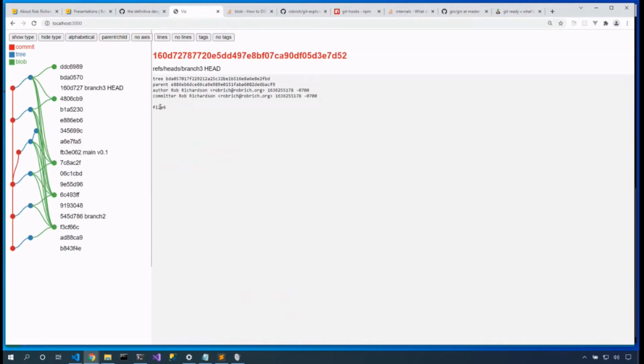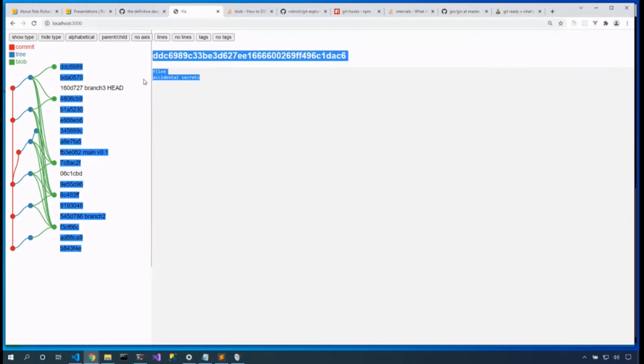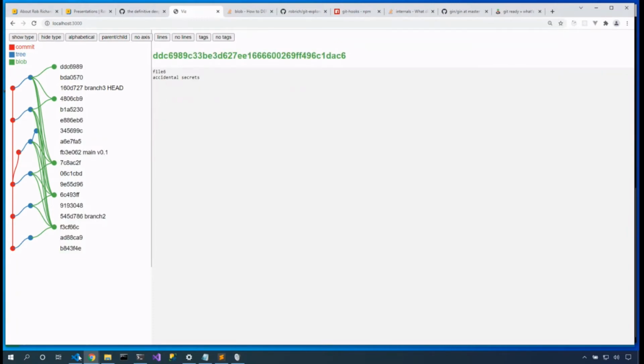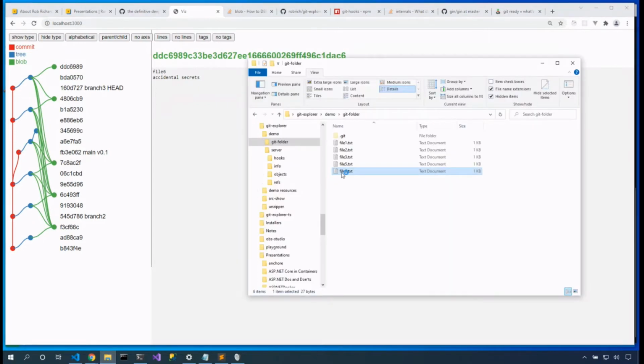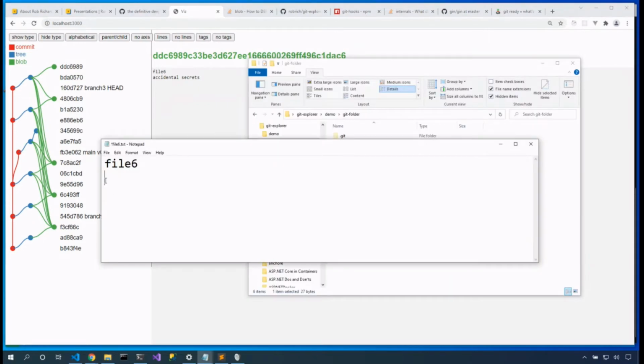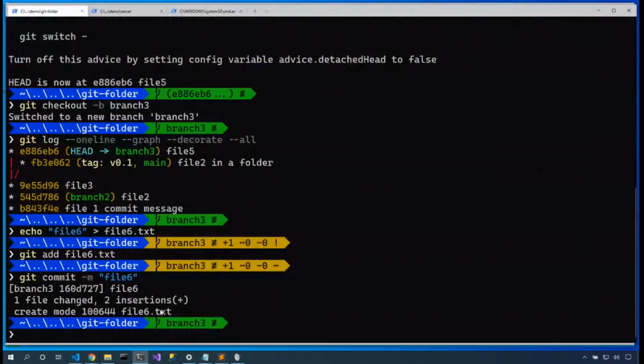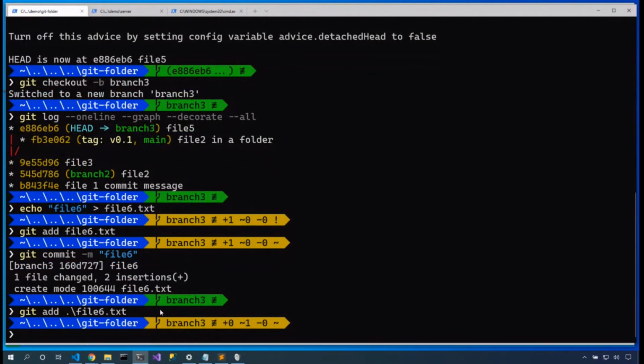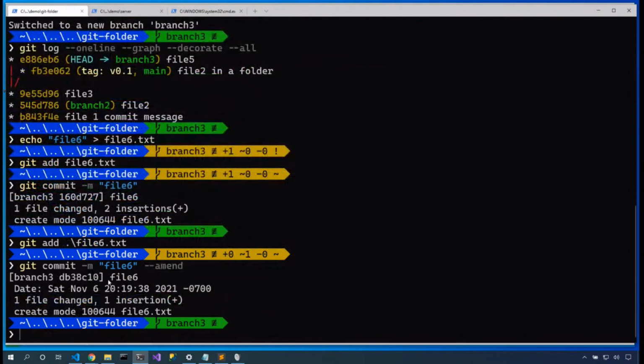Uh-oh, I committed some secrets. Here's my accidental secrets. Let's see if we can remove them. Now I'm going to come into the file, and I'm going to pop this open, and I'm going to delete that line. And now as I commit my content, git add file 6, I know that there's a commit flag that I can use. I'm going to say --amend. Now amend is kind of like automatically squashing this into place. So I'm going to change this commit.